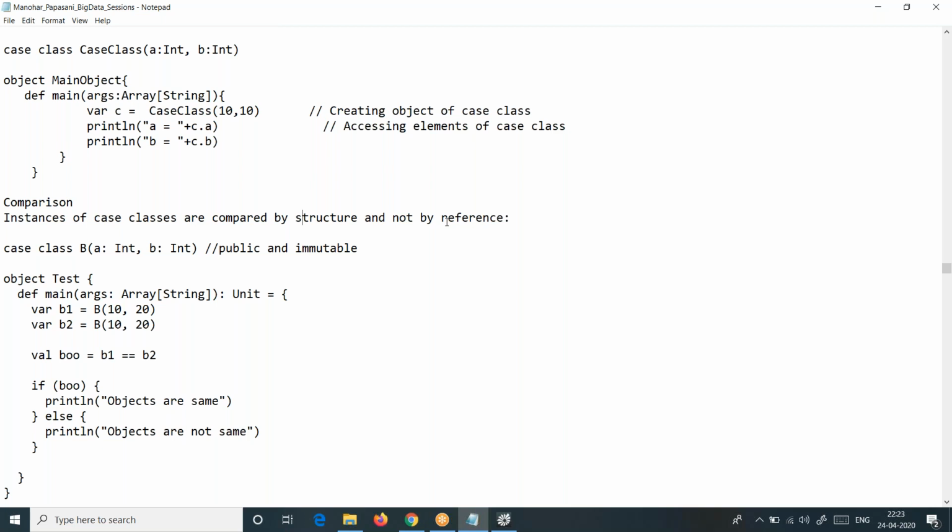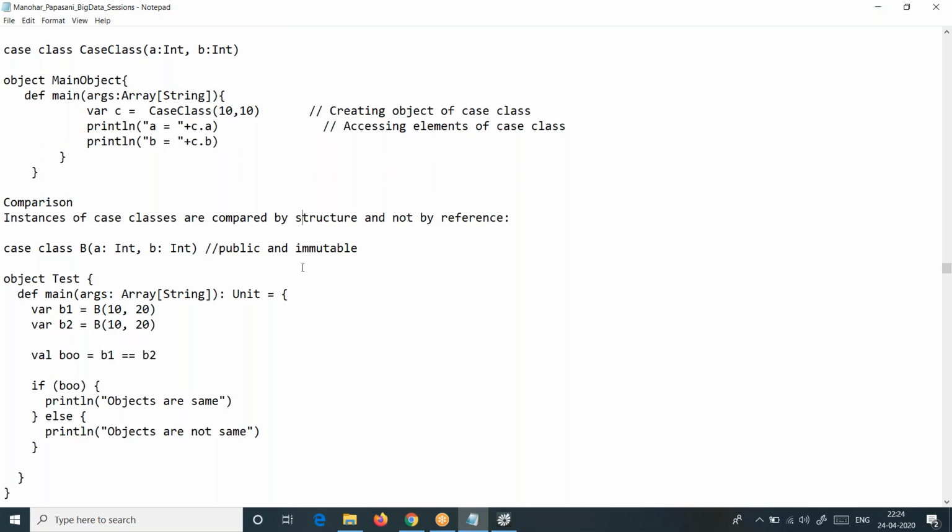Now we have discussed comparing two case class objects, so that is clear to us. But now, what is this not by reference? You might be wondering. We will see that use case also. What is that comparison by reference? We will check that also. First test it, then we go for the other part also.